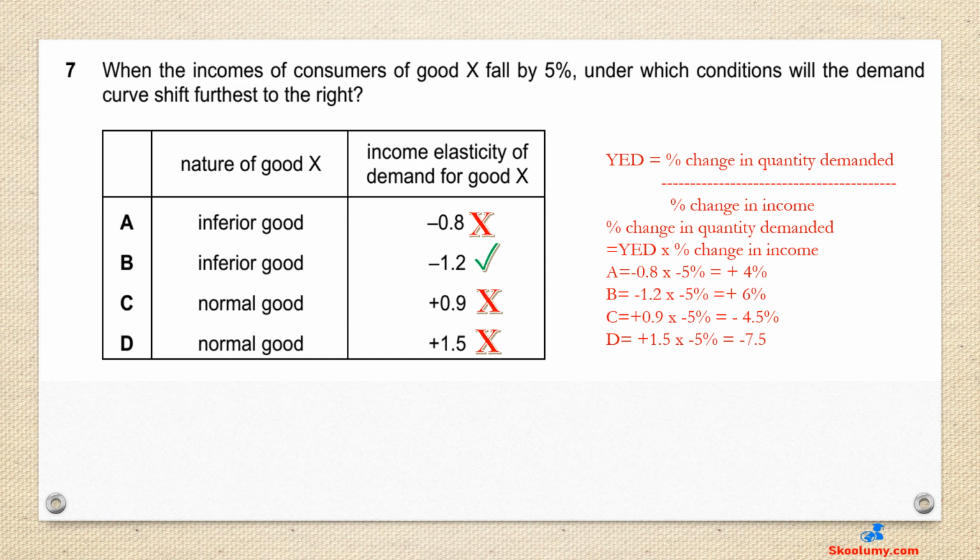Options C and D are wrong because normal goods show a positive relationship between income and quantity demanded. A fall in income would lead to a shift to the left of the demand curve, not a rightward shift as stated in the question.